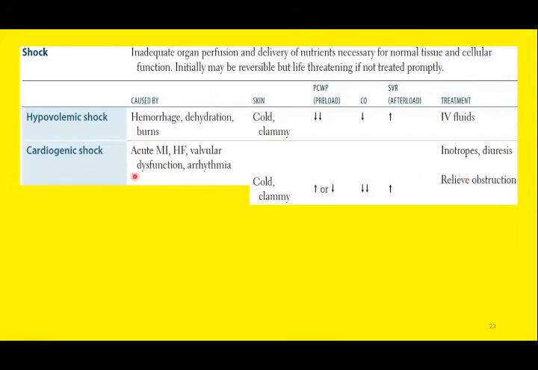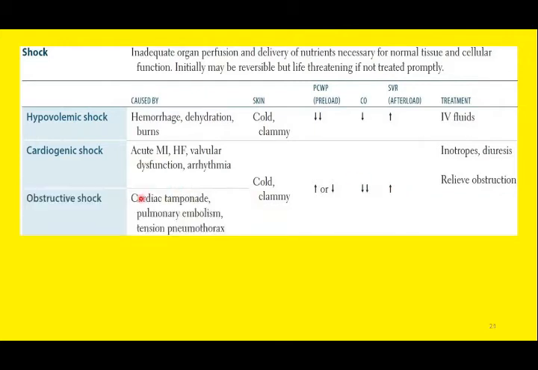Next is cardiogenic shock. Now, this cardiogenic shock can be due to arrhythmia, can be due to myocardial ischemia. So, in cardiogenic shock, again, the cardiac output is on the lower side, the total peripheral resistance is increased. And obstructive shock, whether the obstruction is due to cardiac tamponade or pulmonary embolism, again, the skin will be cold and clammy.